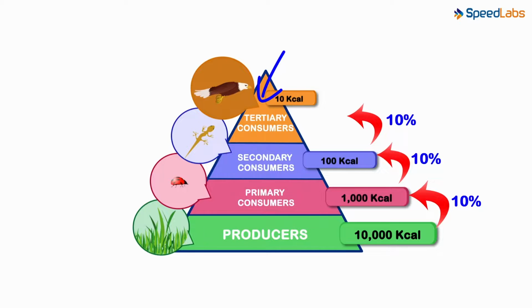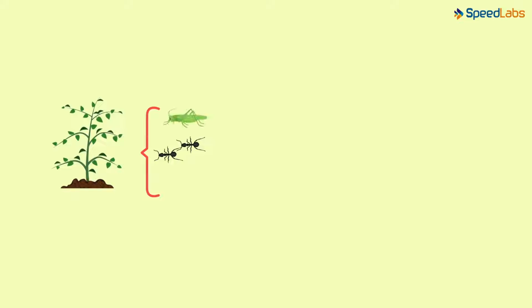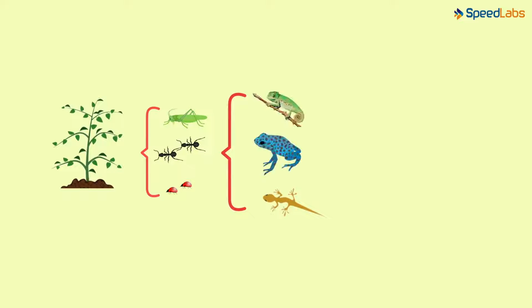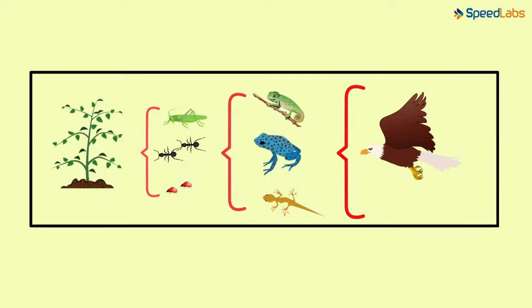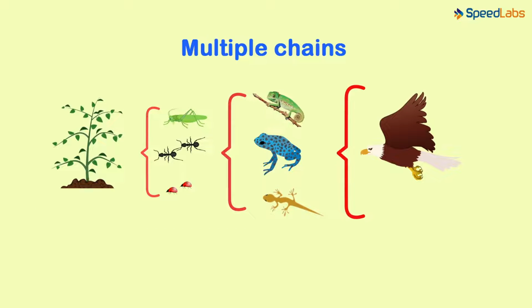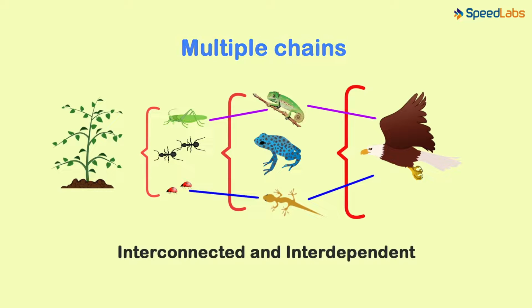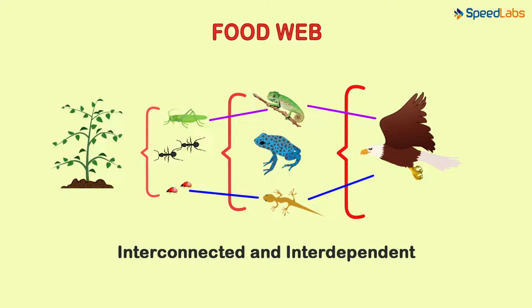Now, what we saw was a single food chain, but sometimes the plants can be eaten by ants, grasshoppers, and other tiny insects as well. These can then be eaten by lizards, chameleons, frogs, etc. These animals can then be eaten by different big birds. What we see here are multiple chains, all interconnected and interdependent. This is called a food web. An ecosystem usually contains many food webs.